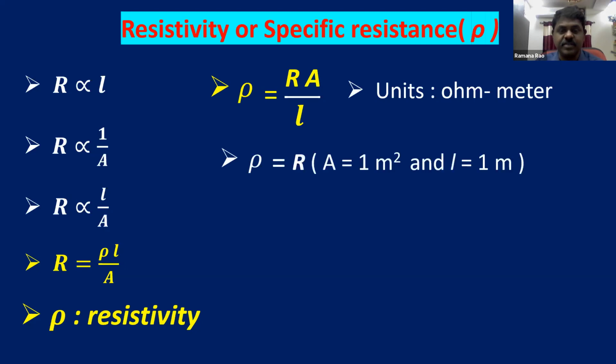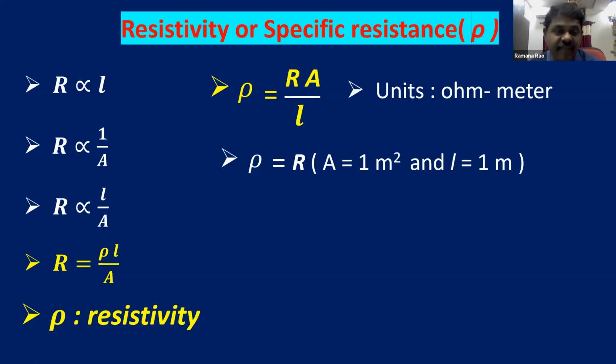And rho is equal to R. So specific resistance or resistivity is equal to R, and mathematically rho is equal to R when area of cross section and length are 1 unit. So here, if you take area to be 1 meter square and length to be 1 meter in this formula, you can write rho is equal to R. So specific resistance is a particular resistance of a conductor for 1 meter square area and 1 meter length.